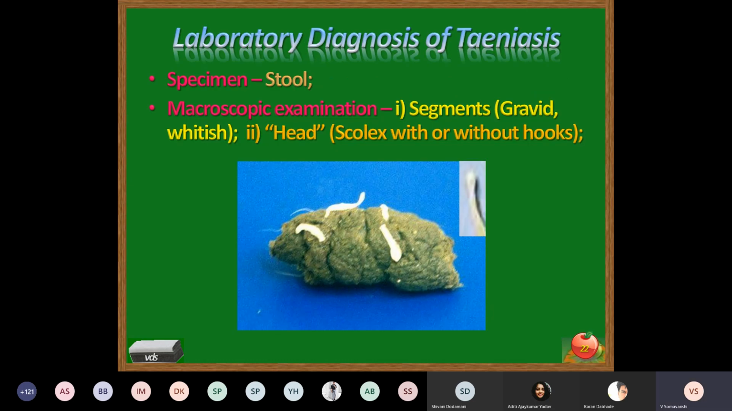For laboratory diagnosis, stool is the specimen to be collected. Observe macroscopically the presence of segments, whether it is a gravid segment or a mature segment. It is usually whitish in color. Rarely, we may also observe the head end of the parasite. Observe for the presence of hooks and suckers. If there are hooks, the parasite is Taenia solium. If there are no hooklets on the surface of the head, it is Taenia saginata.